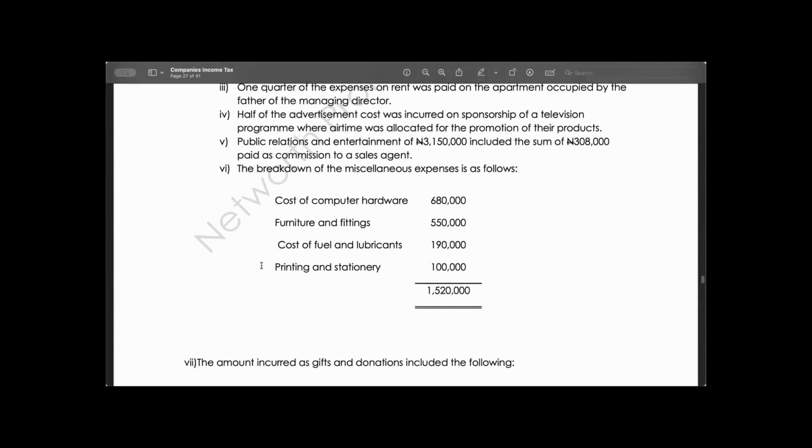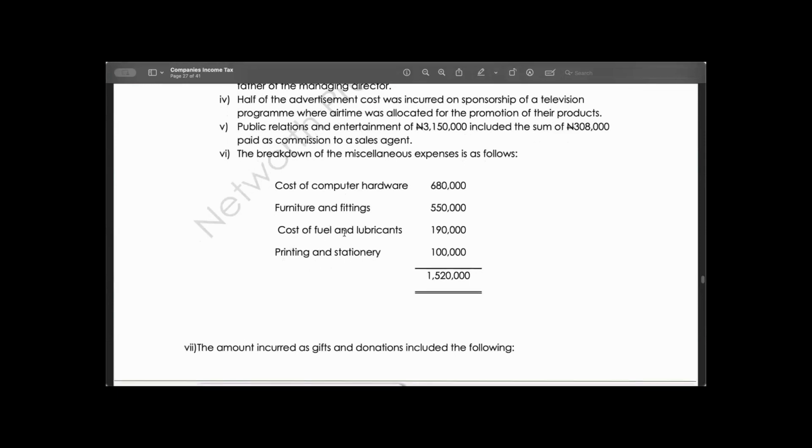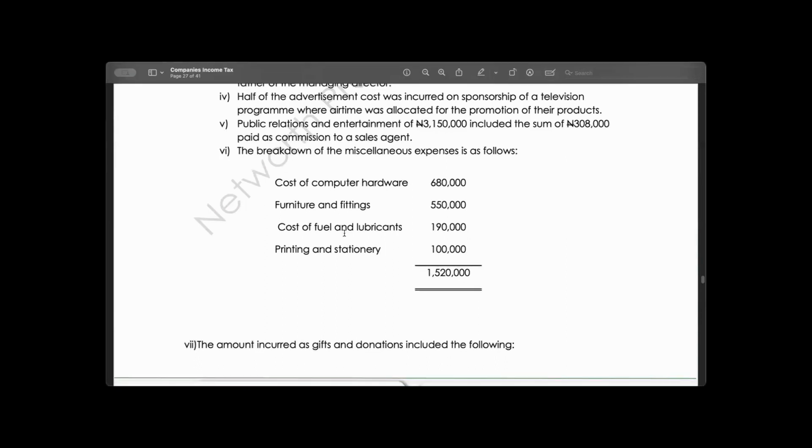Next, cost of computer hardware, 680. Allowable or not allowable? It's allowable. Furniture and fitting, allowable or not allowable? It is allowed. Okay. Cost of lubricants, allowable or not allowable? Allowable. Printing and stationery, allowable or not allowable? Allowable.